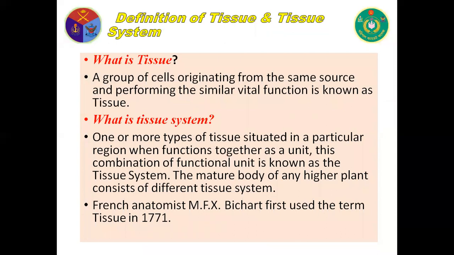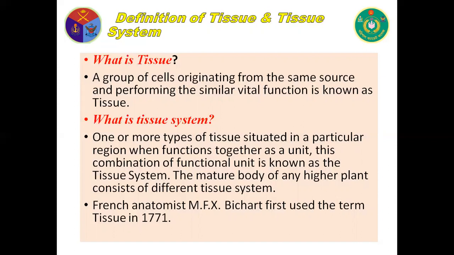Now, definition of tissue and tissue system. At first, you have to know what is cell. Yes, dear cadets. The structural and functional unit of living being is called cell. So, what is tissue? A group of cells originating from the same source and performing the similar vital function is known as tissue. Now, what is tissue system?